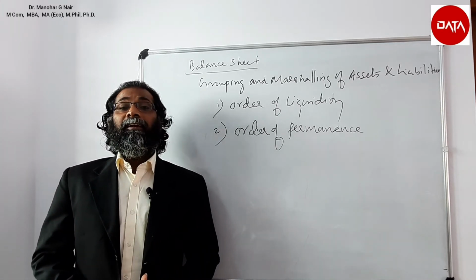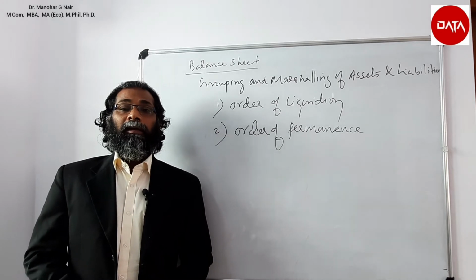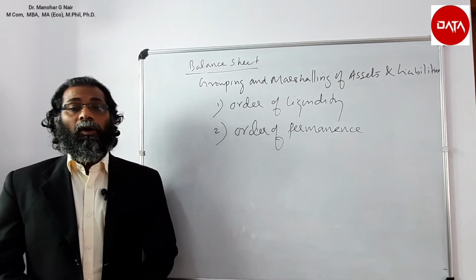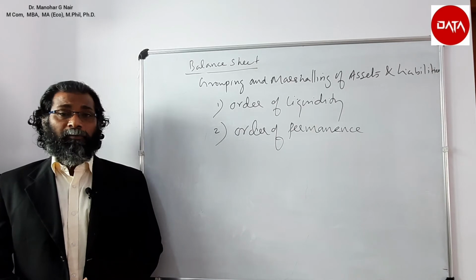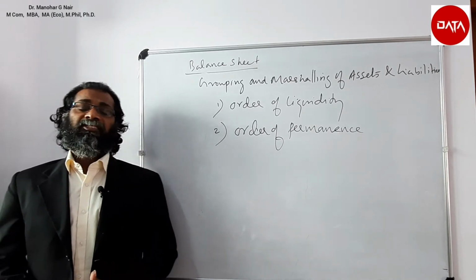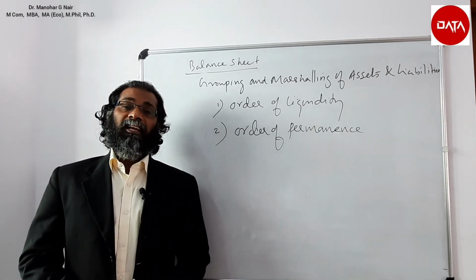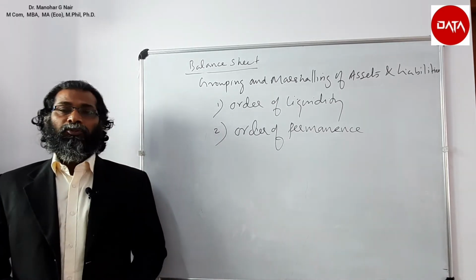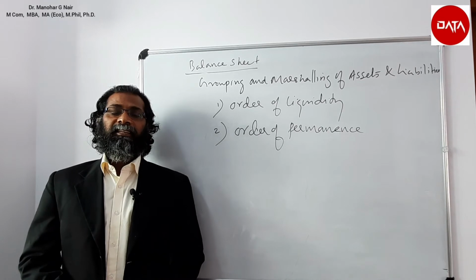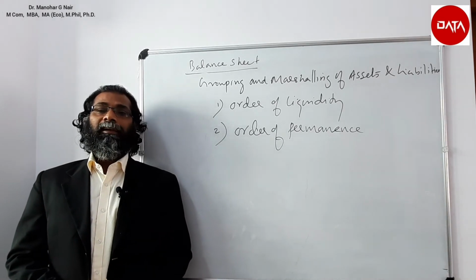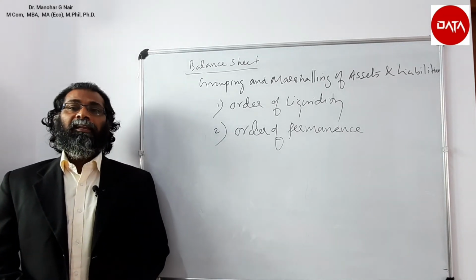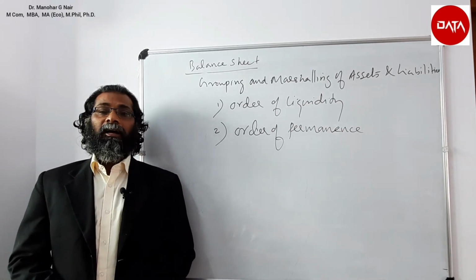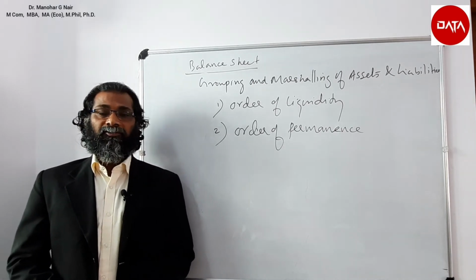The assets and liabilities may be written in the order of liquidity or in the order of permanence. Such a process is said to be grouping and marshalling of assets and liabilities in the balance sheet. So let us understand how the assets and liabilities will be written in the balance sheet in the order of liquidity as well as in the order of permanence.